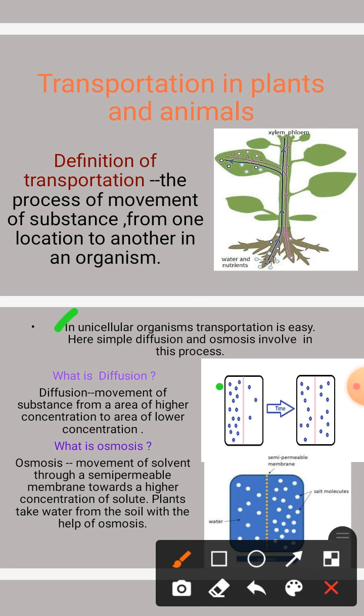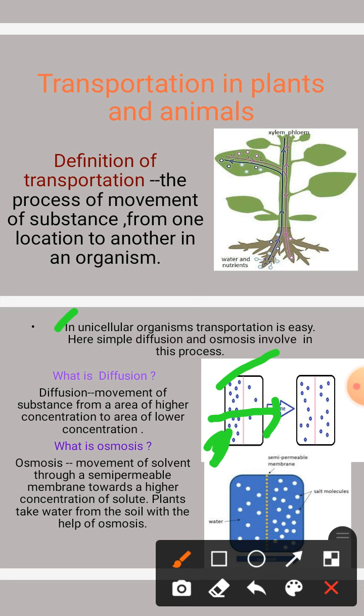In this diagram we can see in this area there is a higher concentration of, we can say, solute or solvent, whatever this is, and this solute or solvent moves to the other side where there is a lower concentration. So what is diffusion?